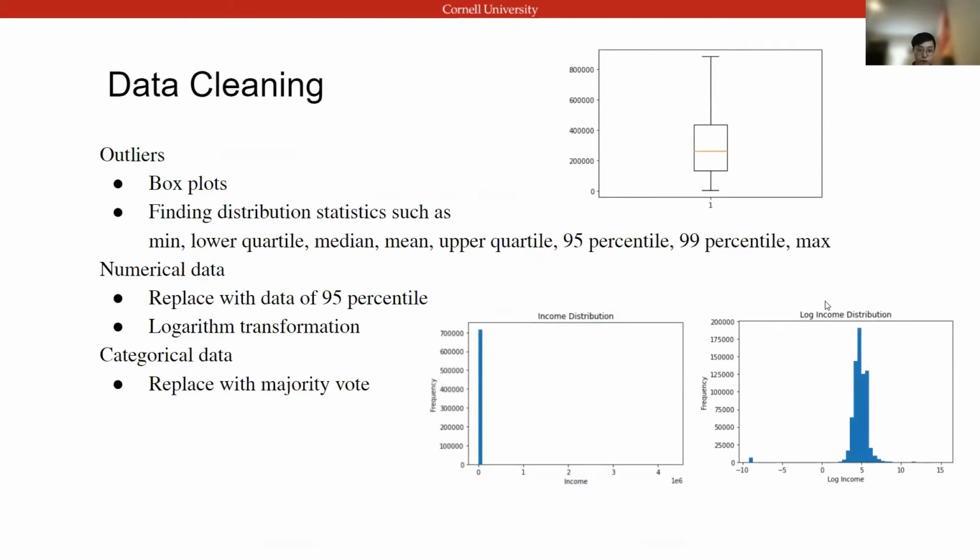Next slide. For the outliers, we check by box plot as well as summary statistics such as the mean and max, mean and median, lower and upper quartile, as well as the 95th and 99th percentiles. For the outliers in numerical data, based on the magnitude and the skewness of the distribution, we replace those outliers with the 95% quantile or apply a logarithm transformation, which both proved to work well. For the categorical data, we simply replace the outliers with the majority vote. And that's it.